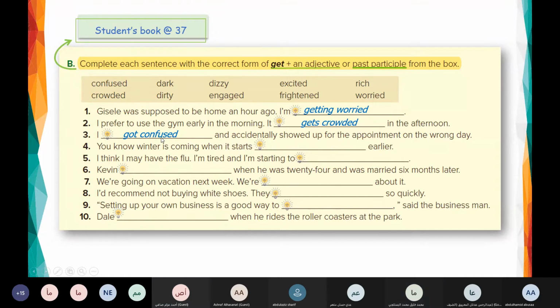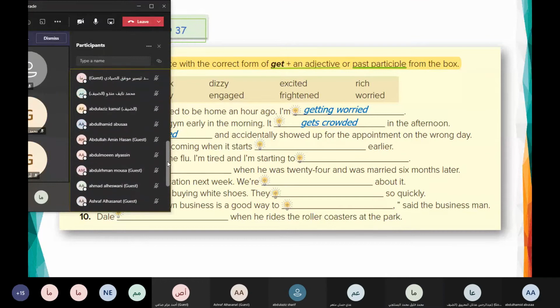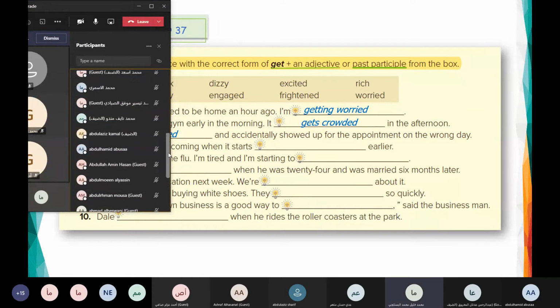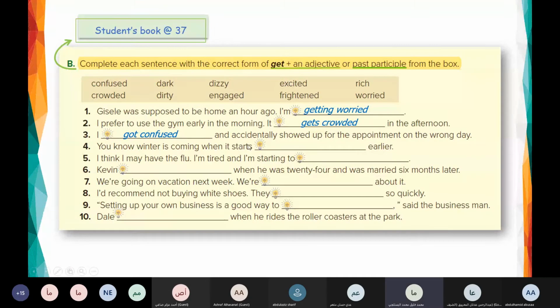Yanal, are you here, Yanal? Nidal. Abdul Mu'in. Abdul Hamid. Abdullah Amin. Number 4. Yes, read, Abdullah.